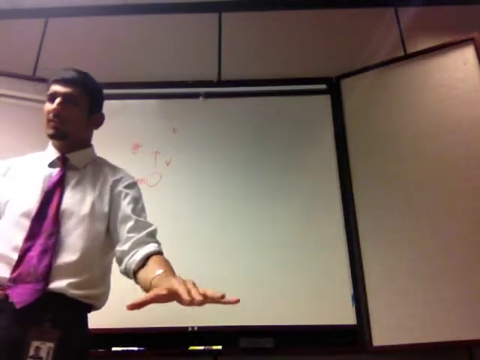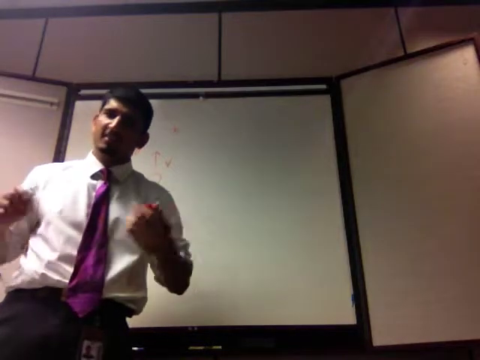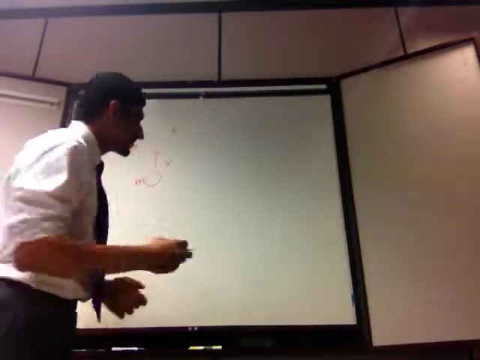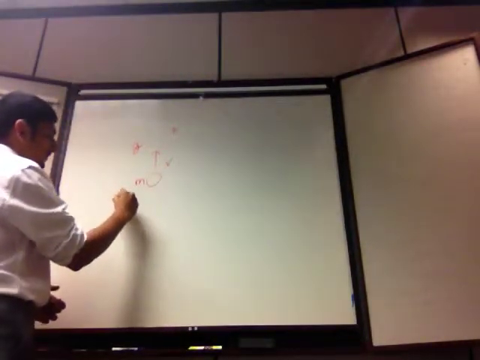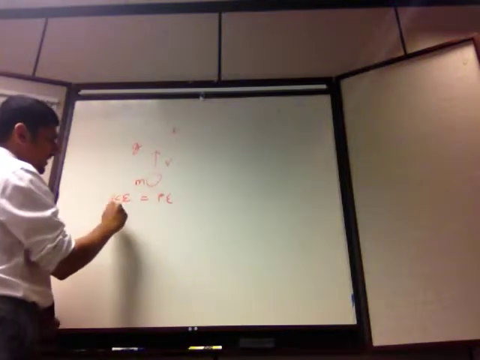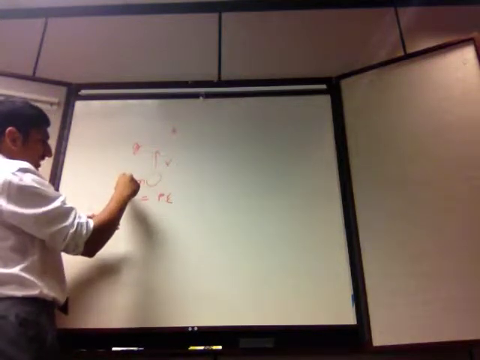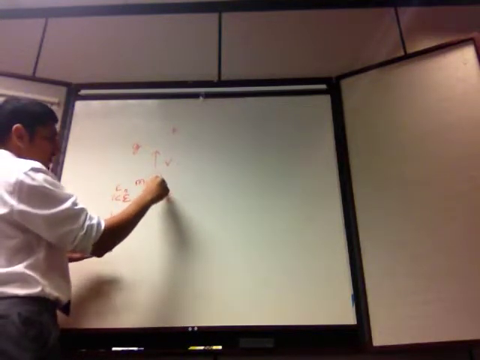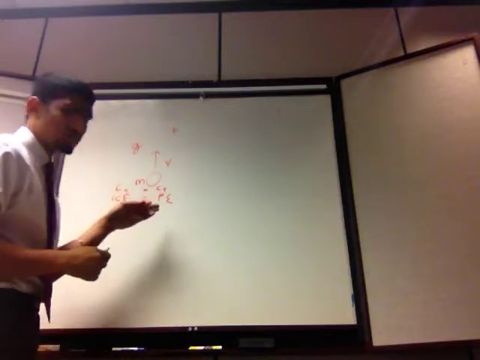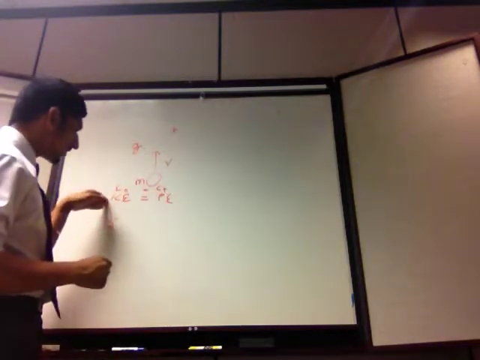So by equating the kinetic energy at the bottom and the potential energy at the top, we can find what the maximum height is. This comes from the fact that energy at the bottom equals energy at the top. Energy at the top is all potential energy, so KE is 0 there, and energy at the bottom is all kinetic energy.